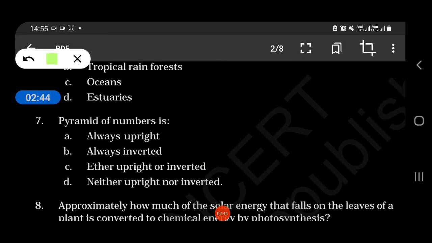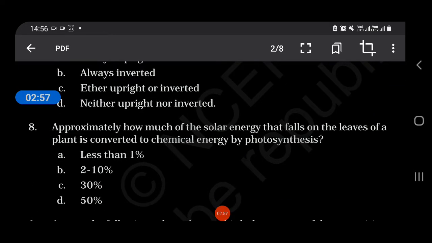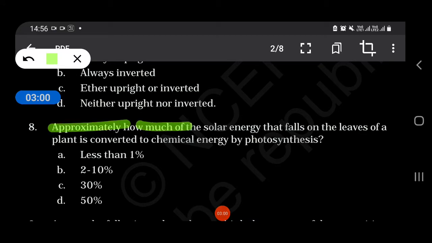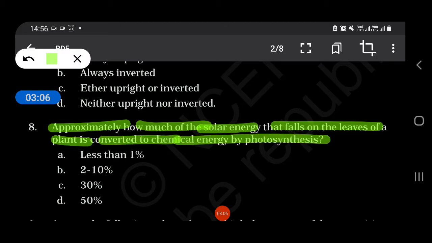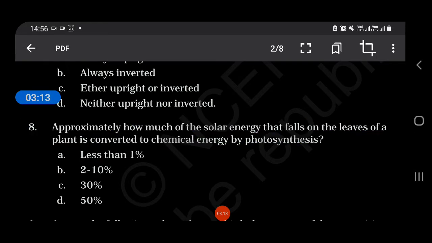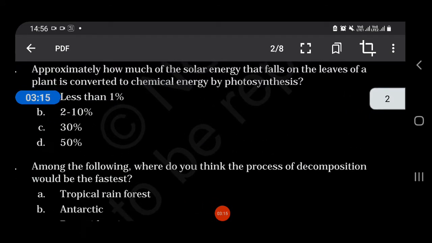Pyramid of numbers is always upright, always inverted, either upright or inverted, neither upright nor inverted. So our answer is either upright or inverted. Approximately how much of the solar energy that falls on the leaves of a plant is converted to chemical energy by photosynthesis? So our answer is 2 to 10%, and it is a very important question. 2 to 10%.